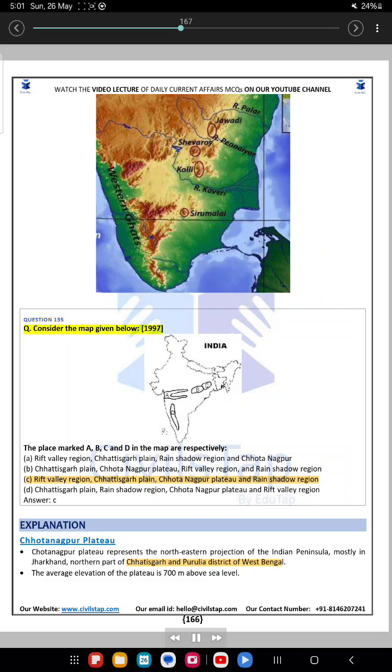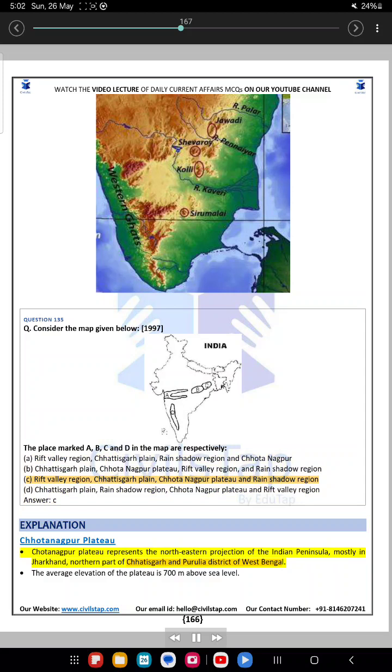Question 135. Consider the map given below. 1997. The places marked A, B, C and D in the map are respectively: A. Rift Valley region, Chhattisgarh Plain, Rain Shadow region and Chota Nagpur Plateau. B. Chhattisgarh Plain, Chota Nagpur Plateau, Rift Valley region and Rain Shadow region. C. Rift Valley region, Chhattisgarh Plain, Chota Nagpur Plateau and Rain Shadow region. D. Chhattisgarh Plain, Rain Shadow region, Chota Nagpur Plateau and Rift Valley region. Answer, C. Explanation. Chota Nagpur Plateau.